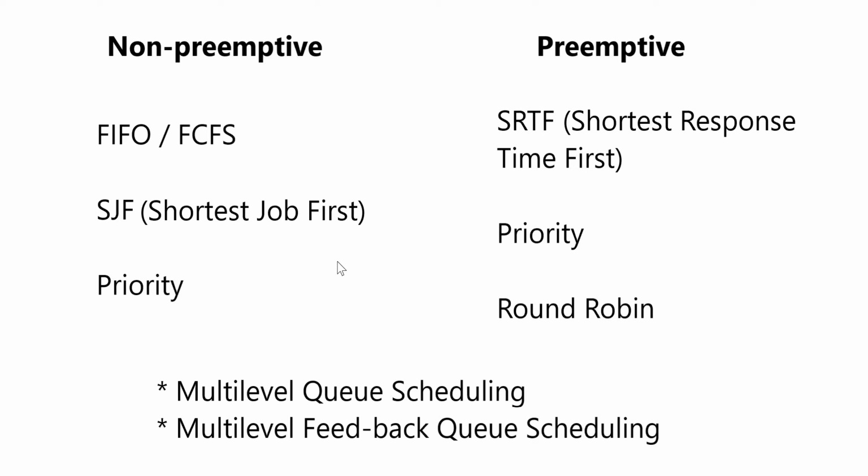The other two algorithms are multi-level queue scheduling and multi-level feedback queue scheduling. So we'll discuss each of them in detail.